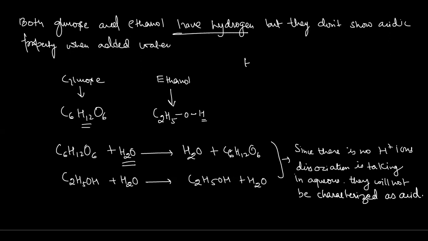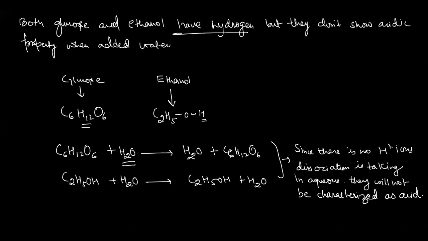Like in acid, when we add HCl to water, the H plus ion dissociation takes place, which means it gives you H plus ions, Cl minus ions, plus water. So water is actually helping in the dissociation of H plus ion from acid. If there is no water, there will be no acidic property. The concept you need to understand here is that it is not the acid that shows the acidic properties. It is actually the H plus ions. Where we have the H plus ion, it means that it is showing the acidic property.